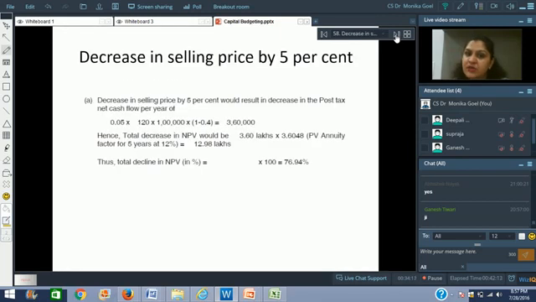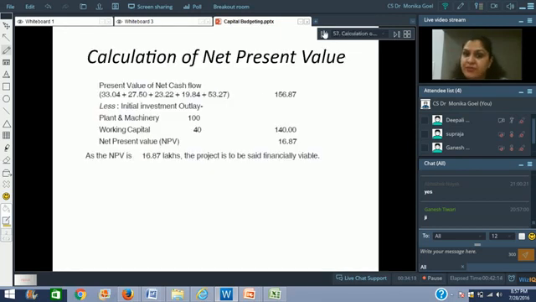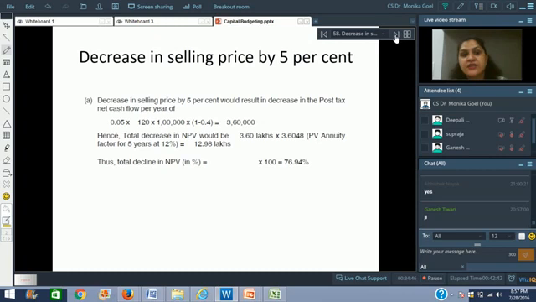The first part is that all these cash flows are based upon some estimates. We are assuming that the selling price would be 120 lakhs. We are assuming that the variable cost would be 60 lakhs. But market conditions might change because we are talking about the future. The machinery has to be bought today, but tomorrow the market price may not be 120 rupees. The variable cost may not be 60 rupees. So let us test the viability of this particular project in different scenarios, right?